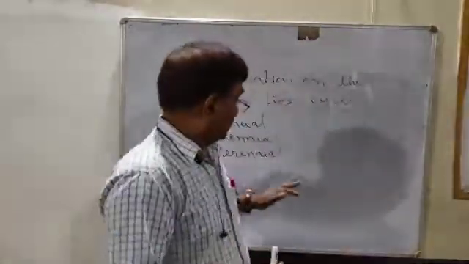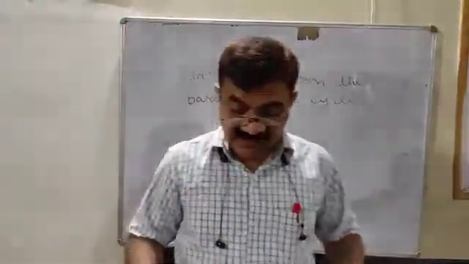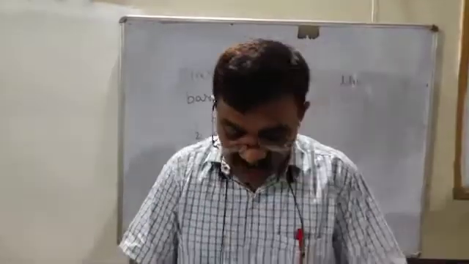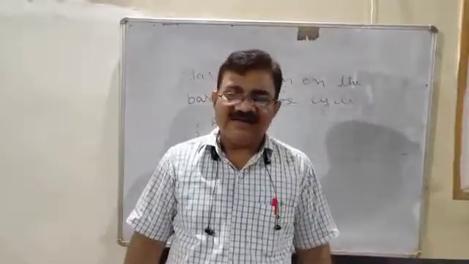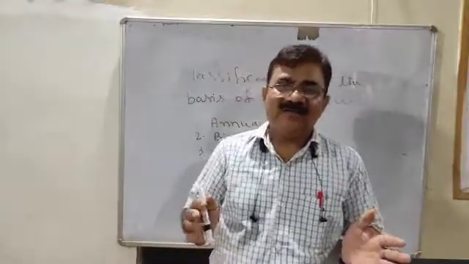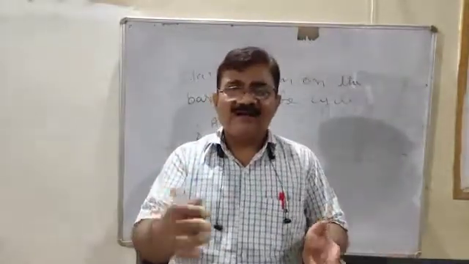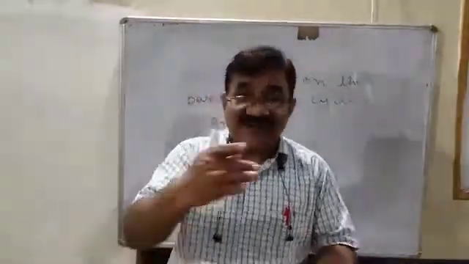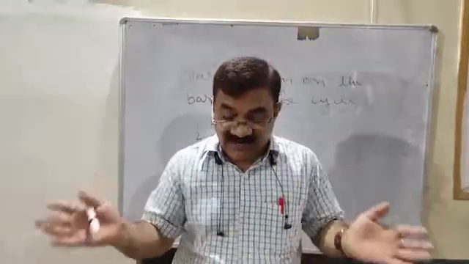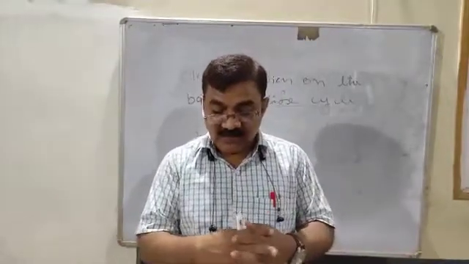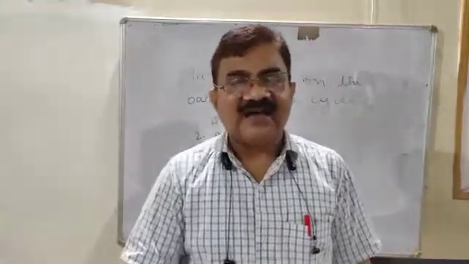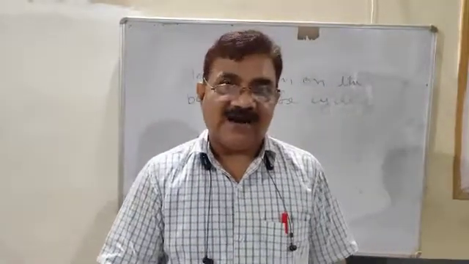And the third is perennial, which means the plant can survive for many seasons, more than 2 seasons. After fruiting, the plant may die, but some part remains underground, and when favorable conditions come, it grows again. Palm and ginger are examples of perennial plants.